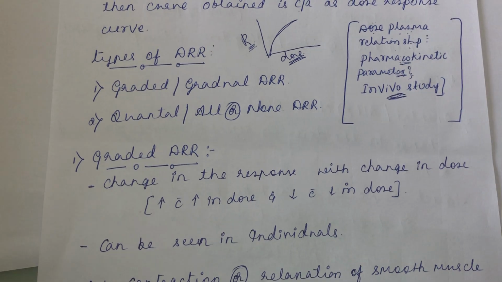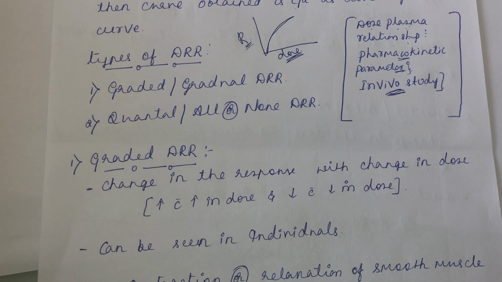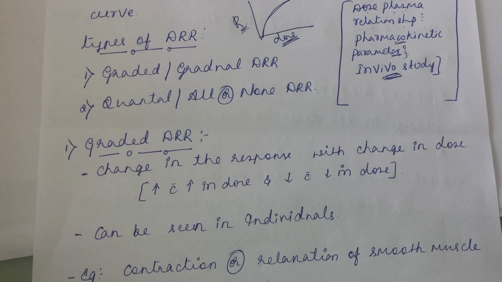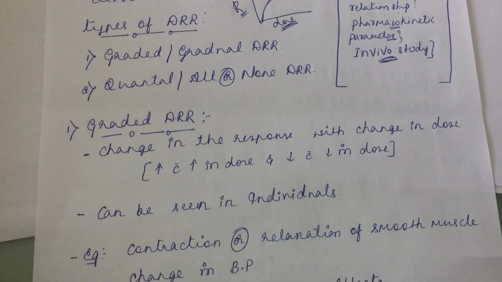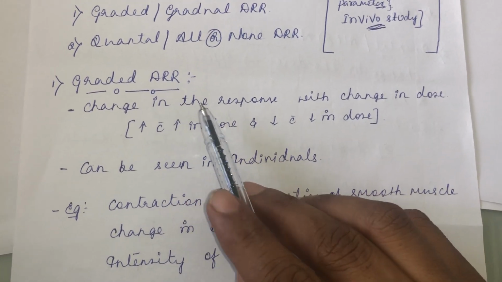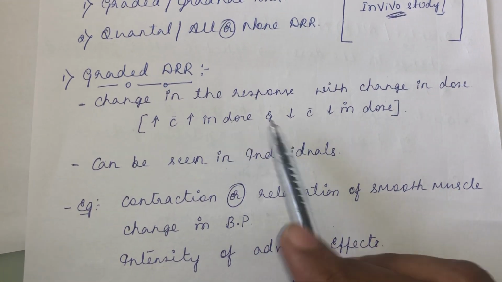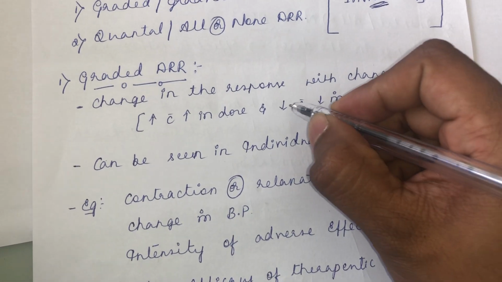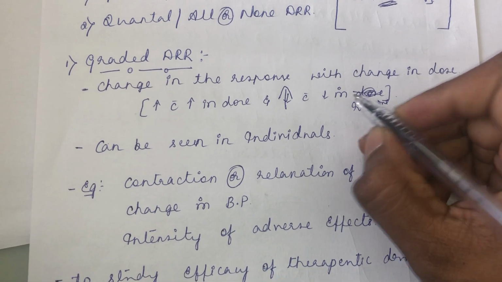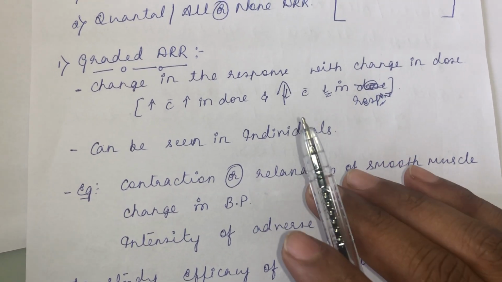So what are the types of dose-response relationship? You get two types. One is graded or gradual dose-response relationship, and another is quantal or all-or-none dose-response relationship. What do you mean by graded dose-response relationship? The name itself suggests there is a change in the response with the change in the dosage. As and when you increase the dose, there will be an increase in the response. As and when you decrease the dose, there will be a decrease in the response. So the response totally depends upon the amount that you are giving.